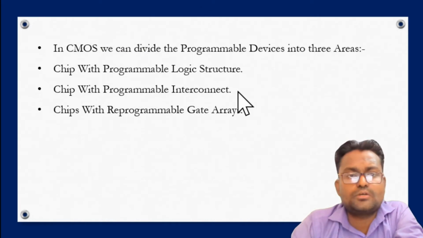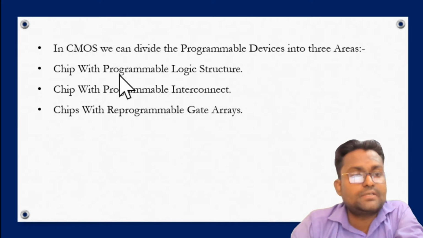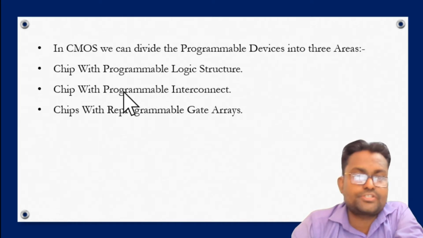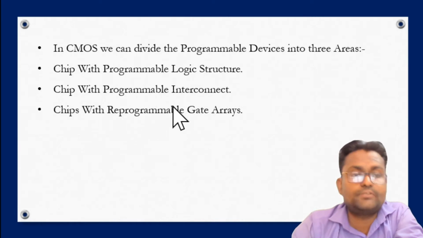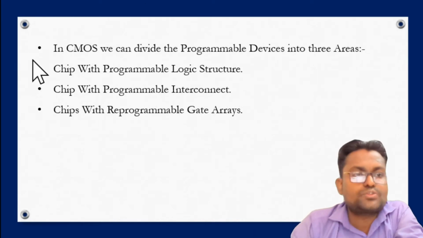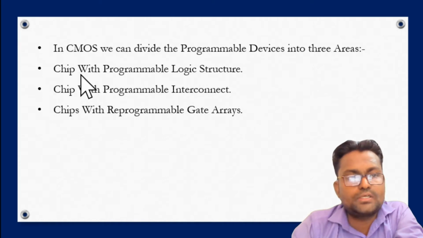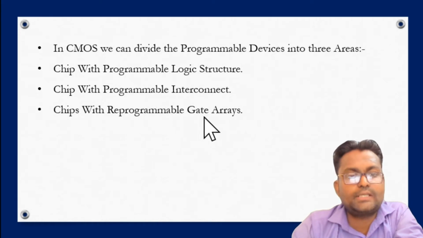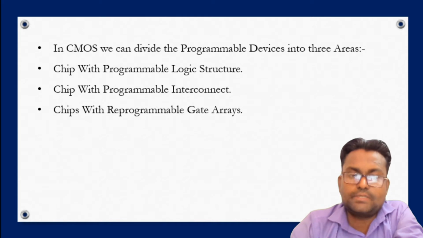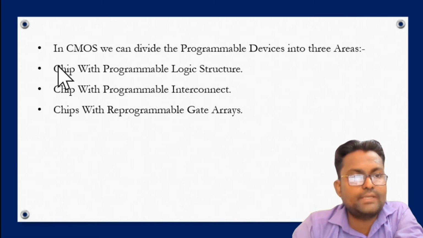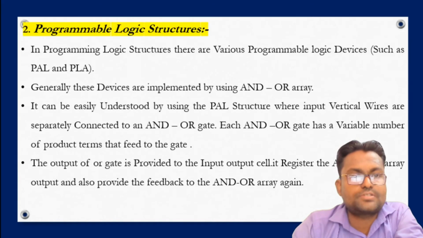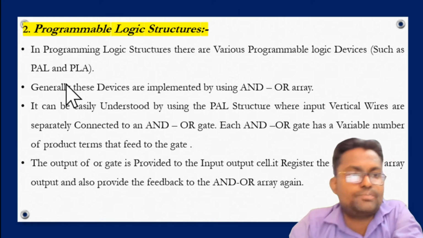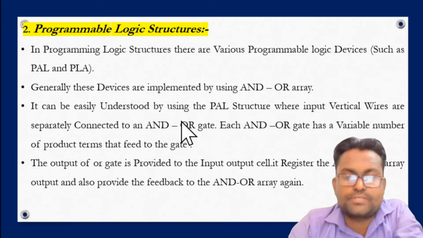There are various programmable devices. The first one is a chip with programmable logic structure, then a chip with programmable interconnect, and a chip with a reprogrammable gate array. Here we are discussing the chip with programmable logic structure, the first point. The second and third points we will discuss in our next lecture. So we are starting the topic of chip with programmable logic structure.